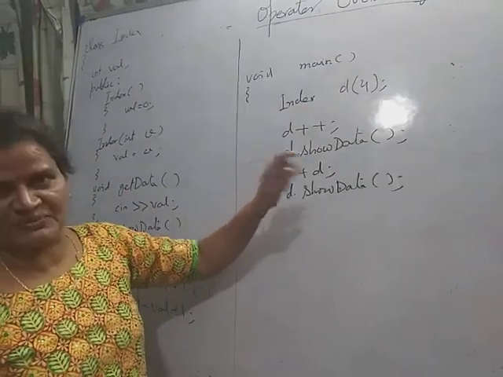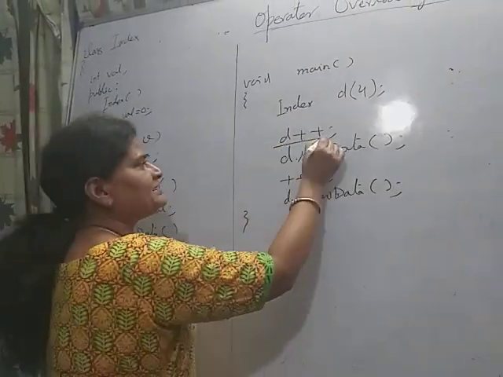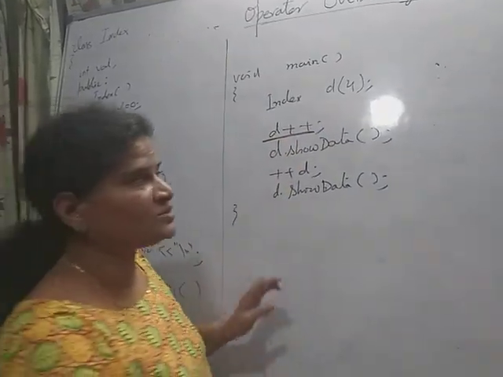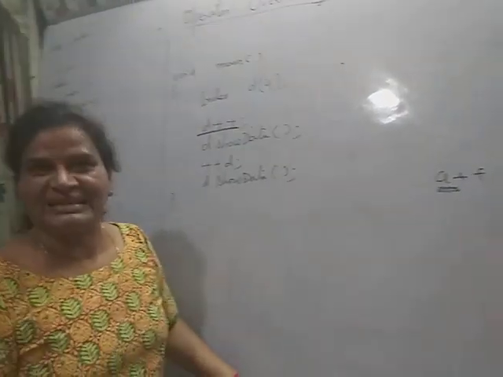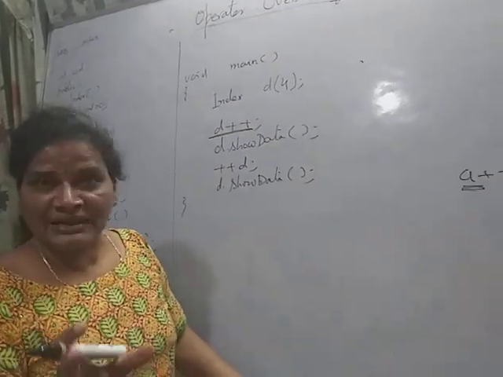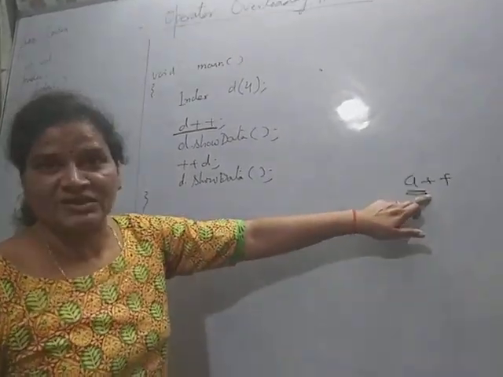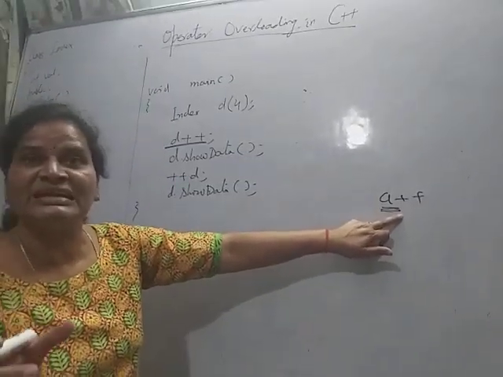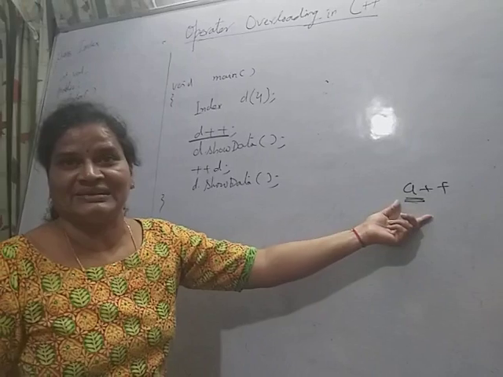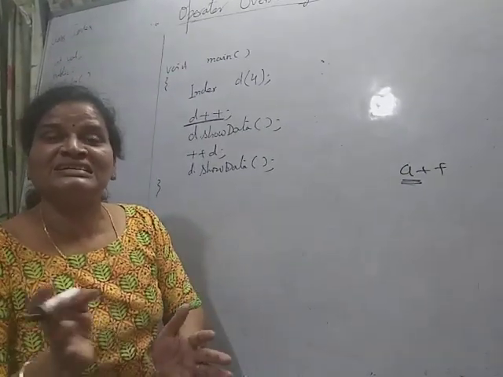Now d plus plus. Till now you were performing a plus plus where a is an integer data type. For integer data type, the plus plus operator is automatically interpreted by the compiler because its meaning is defined for integer. Now I want to change its meaning.